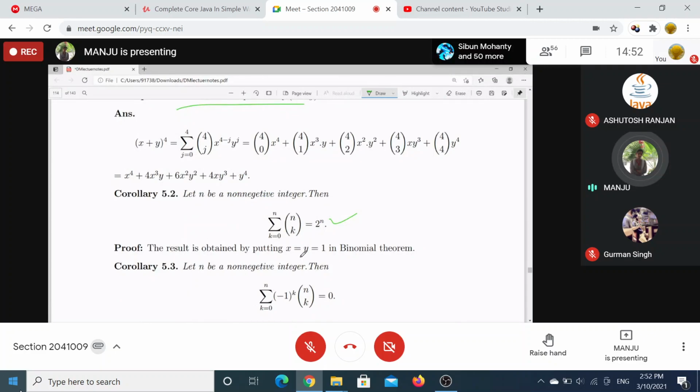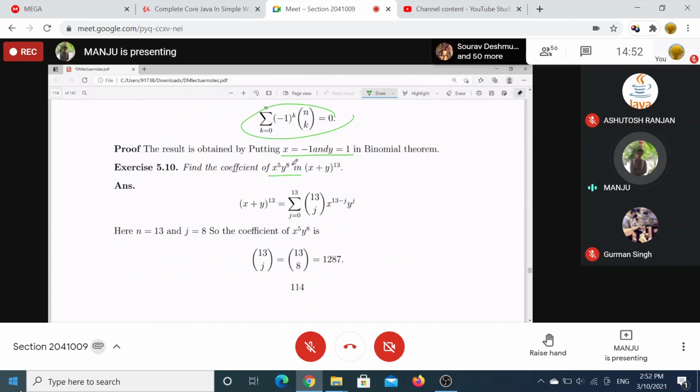If you put x is equal to 1 and y is equal to minus 1, you get this expression. And for a particular coefficient, x to the power 5, y to the power 8, y to the power j, it will be 13Cj. So in this one, if you put j is equal to 8, you are getting x to the power 5 and y to the power 8. Its coefficient will be 13Cj.